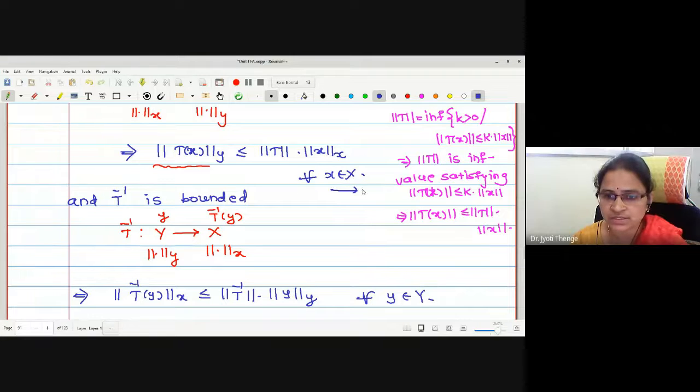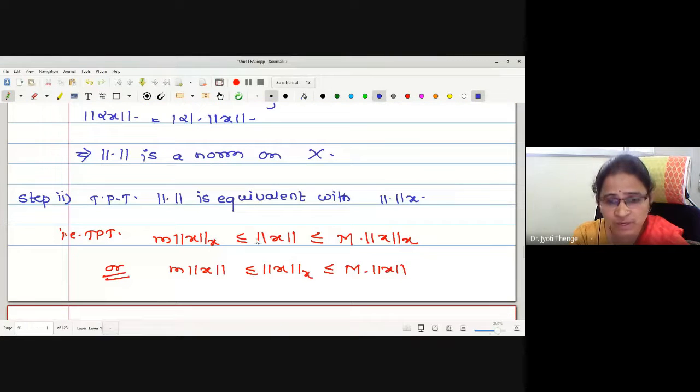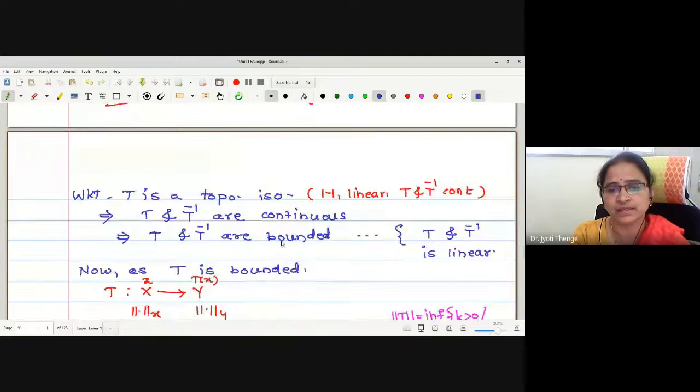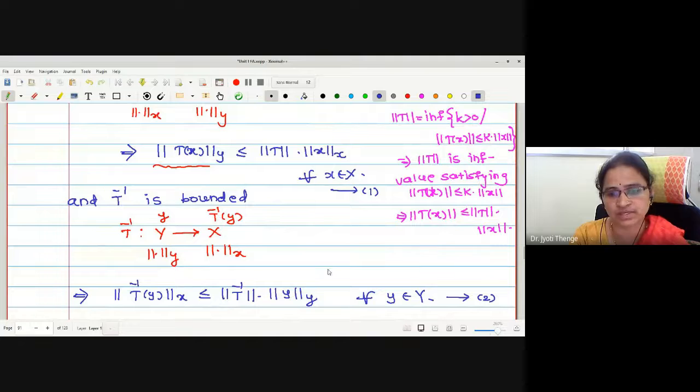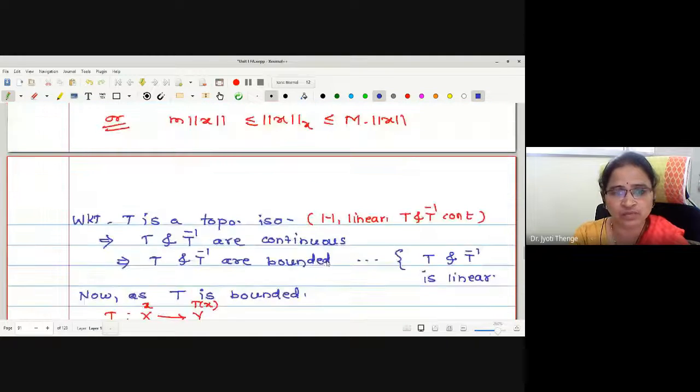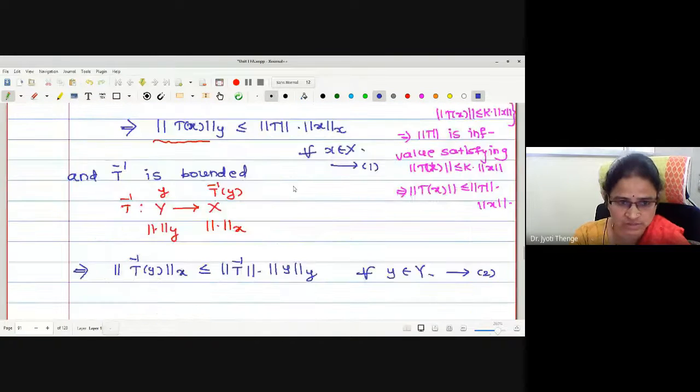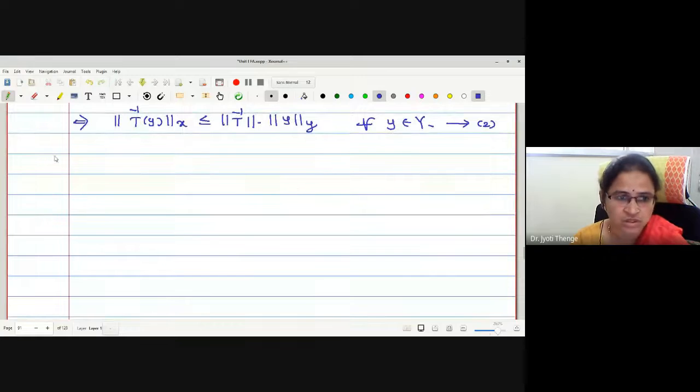Let me call this statement 1. Let this be statement number 2. Now anyhow we have to involve this norm in norm X. Here we have obtained both inequalities in both the norms, norm X and norm Y. Now we will try to involve this norm X. Okay. Now consider what is norm X given as per the definition, norm Y of T of x, right?